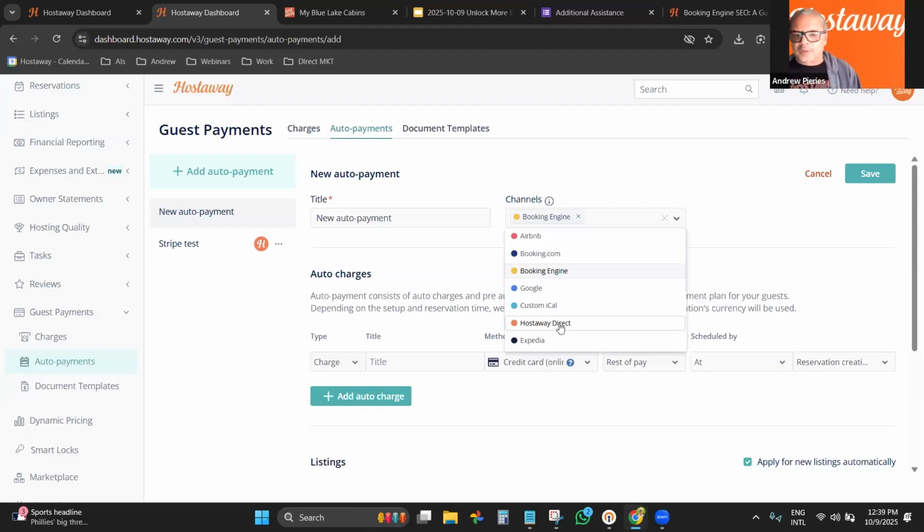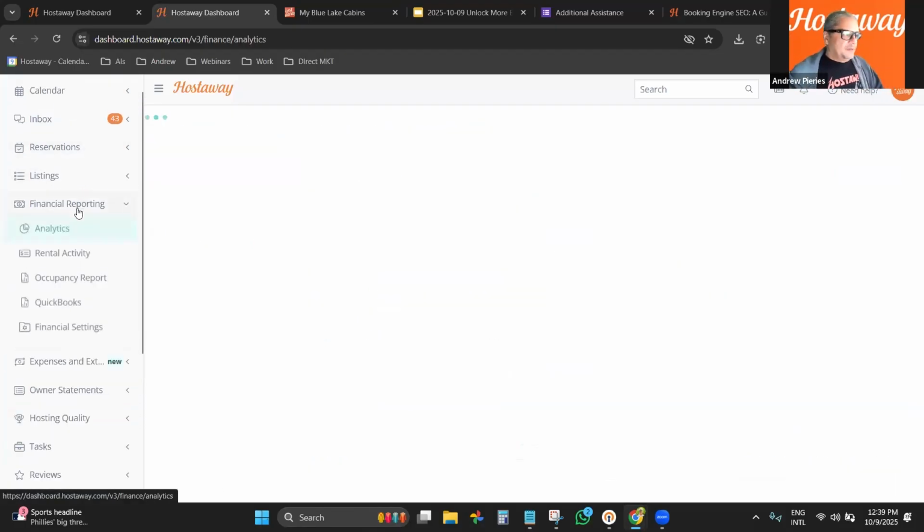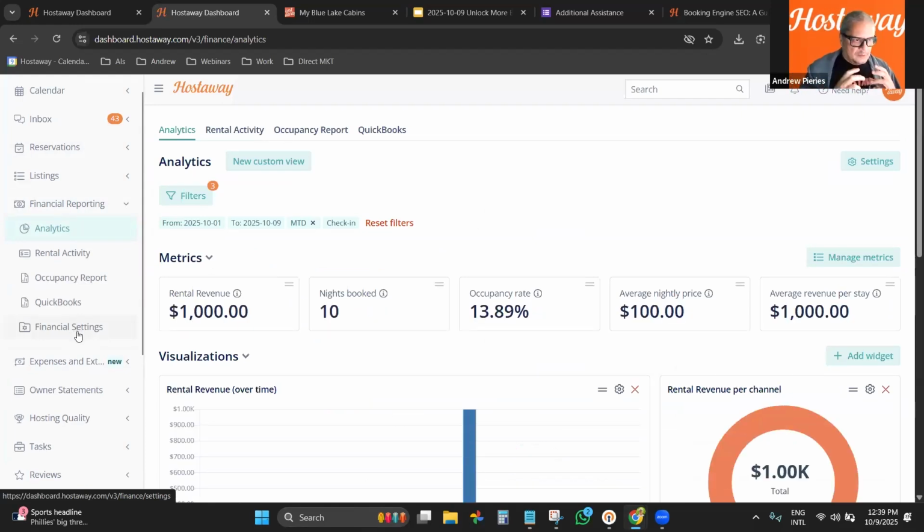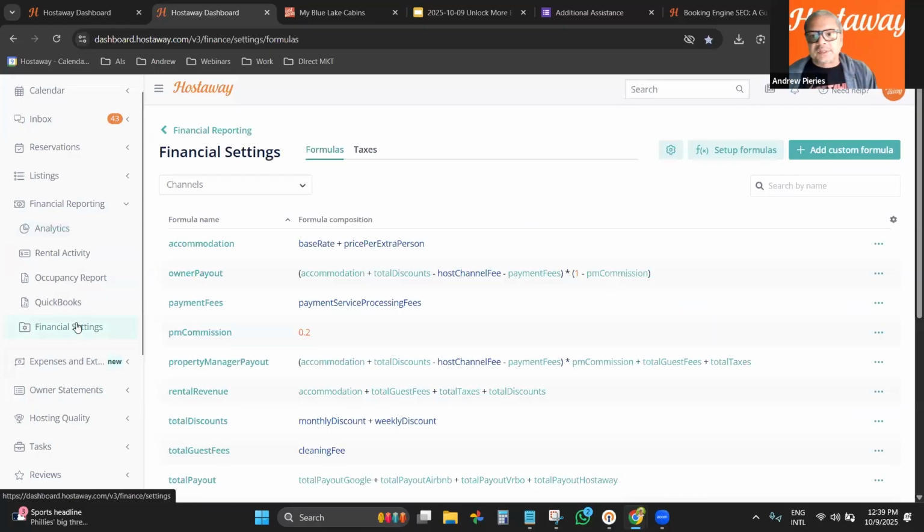So it is important to have that distinction between them, especially because of the automations and the formulas. There are many different places. Of course, I haven't yet seen a reason why someone would do a different formula between Booking Engine and Google, but let's say you decide to do it.